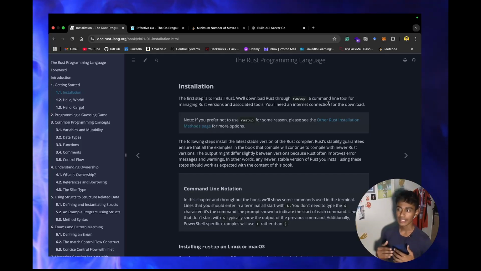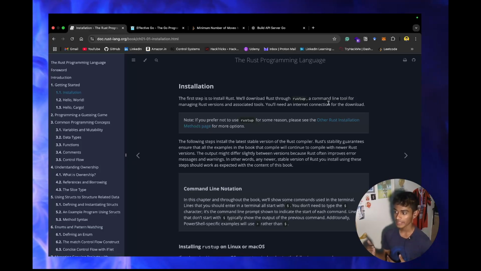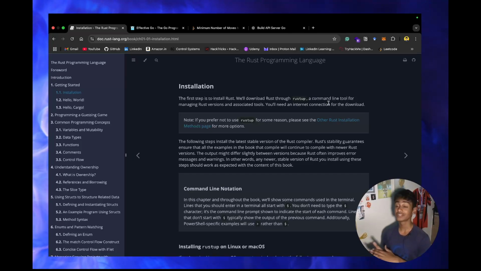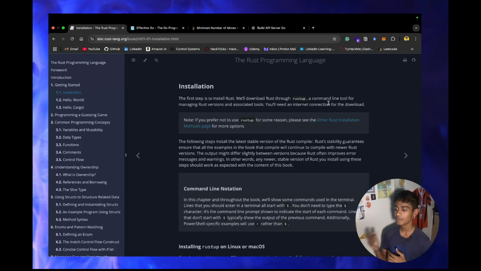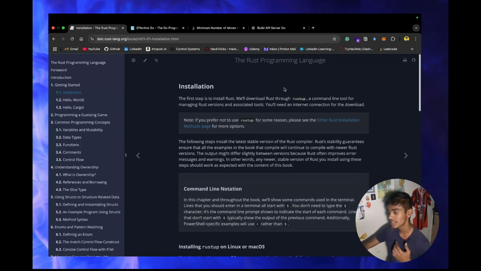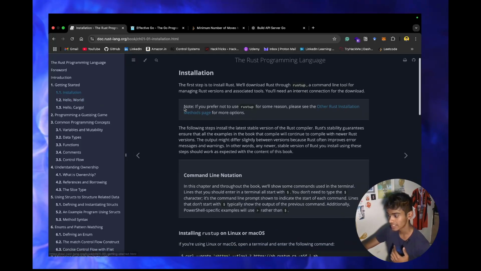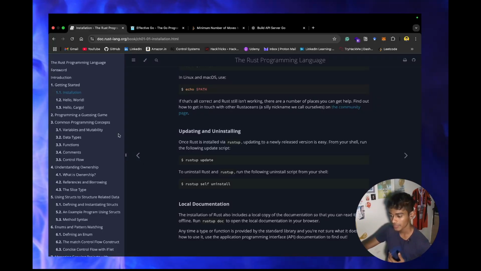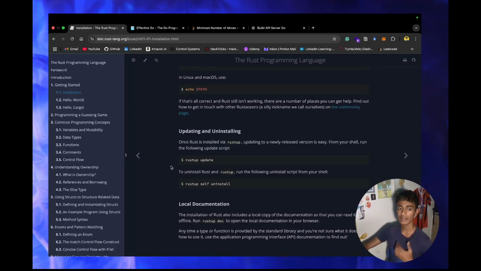And something like Rust is a language that requires a lot of time to understand because of its absence of garbage collector, while still being a really memory safe language due to its immutability and mutability things. So I would show you that this is the Rust programming language book. Here you can understand how the installation process and everything is working. This is something that is well required when you start with any kind of language and you need to set up everything that you need.